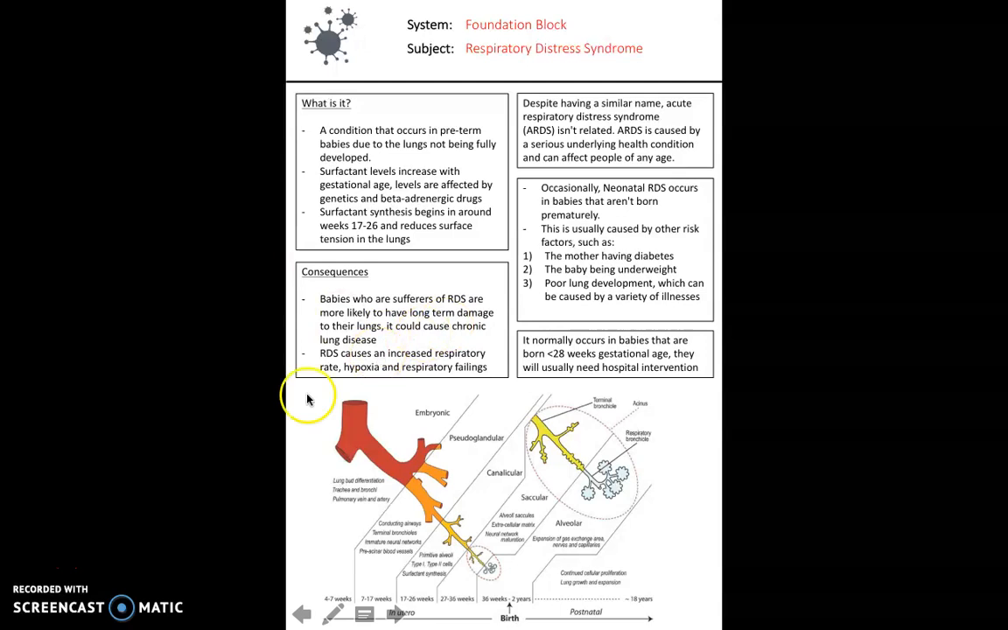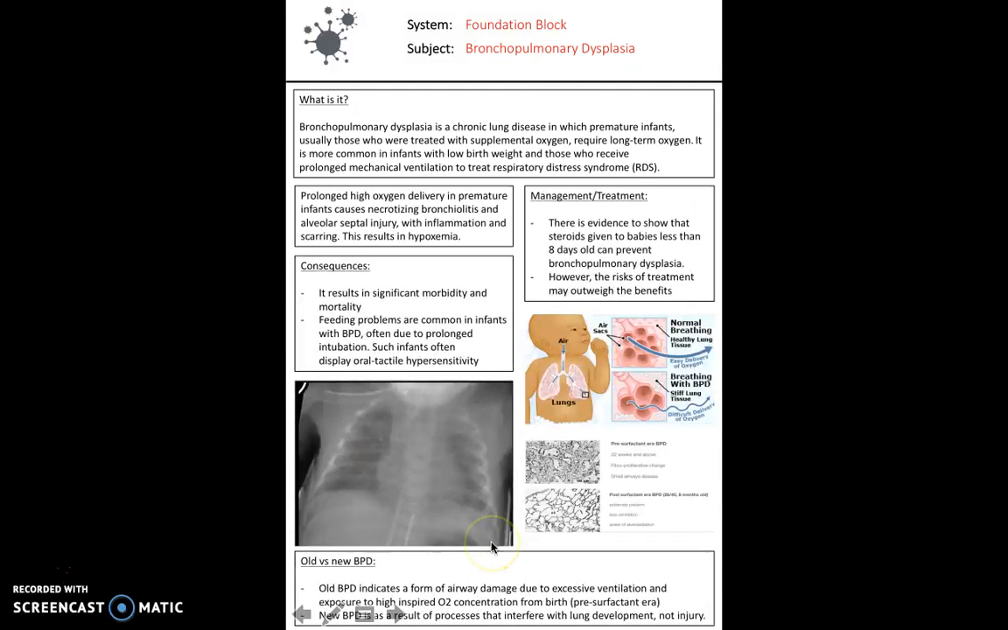It normally occurs in babies that are born before 28 weeks gestational age, so you can imagine how young that is. However, what we need to bear in mind when we're thinking about the lungs is that lung development doesn't stop when we're born. Lung development actually continues onwards until we're around 18 years old in terms of the development of those final branches.